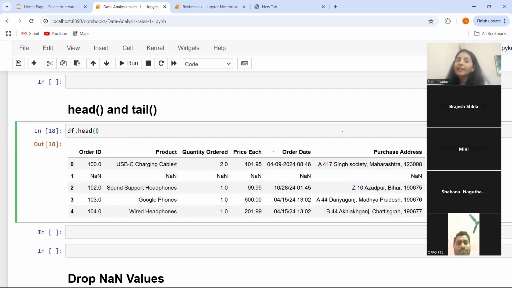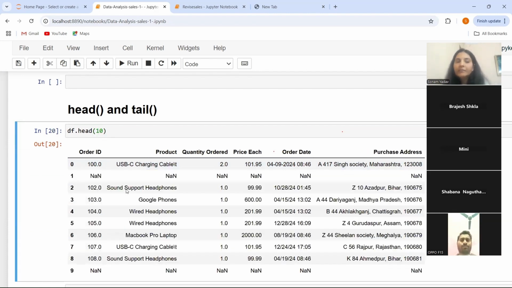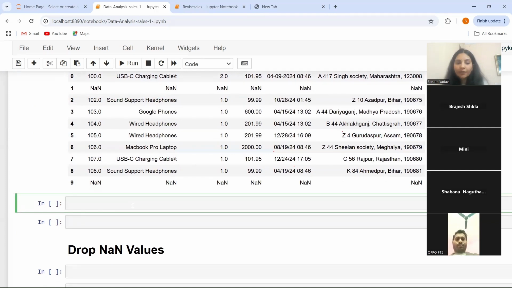You can display any number of rows. What you have to do, you have to give the argument accordingly. Suppose I want to display only one row. So let's say it will display only one row in the output. Suppose I want to display 10 rows. So what it will do? It will display the upper 10 rows or we can say top 10 rows of our data. Same goes with the tail function.